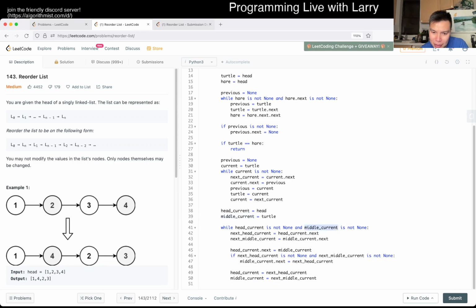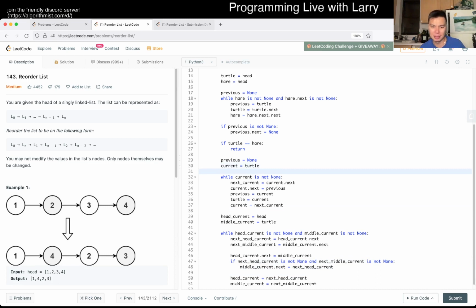Yeah, okay, with the middle, the head. But we're taking the middle and then set it to head next. Why is that right? And then we put it in. We take the middle.